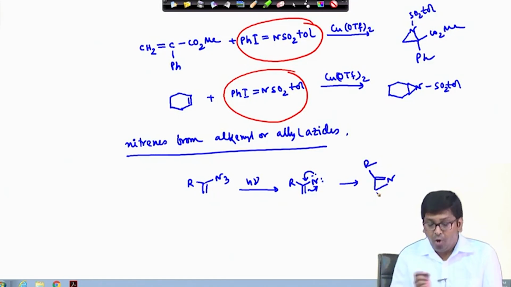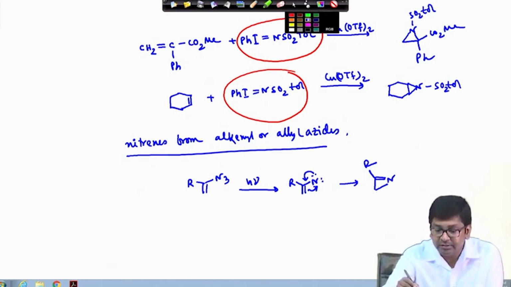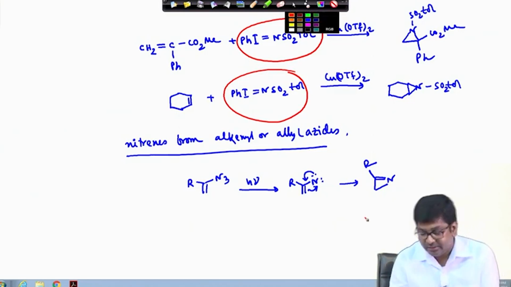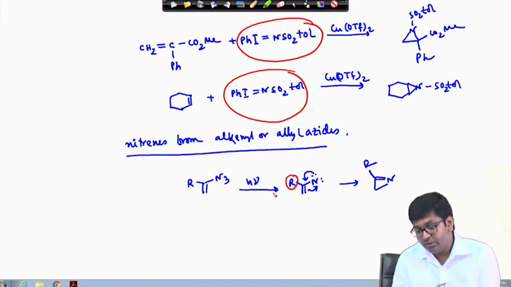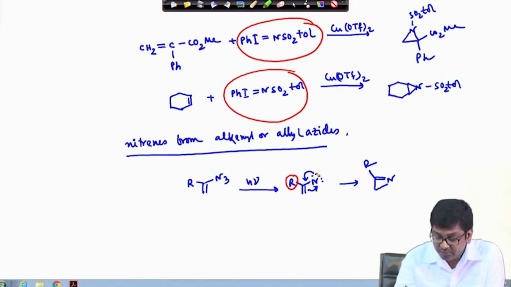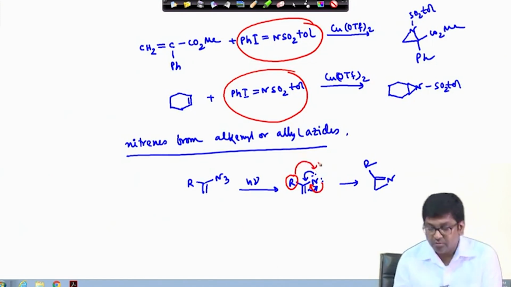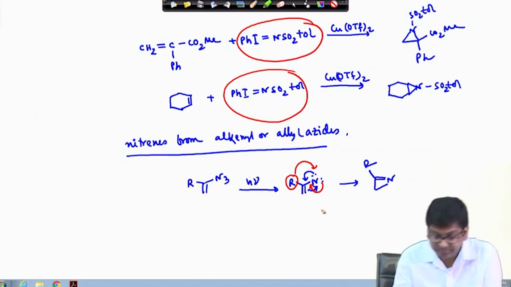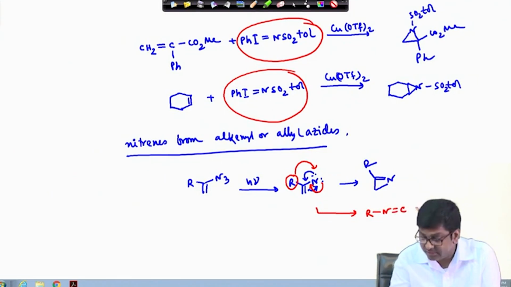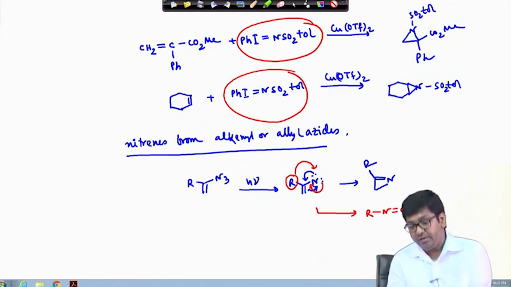Or another option is also there. Not only this one, this group can also migrate. Okay. So, once this is generated like this, it can also migrate. So, what will form the end product? That will be the corresponding rearranged product, which is nothing but this type of product.